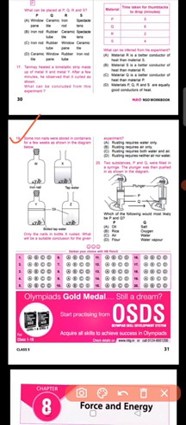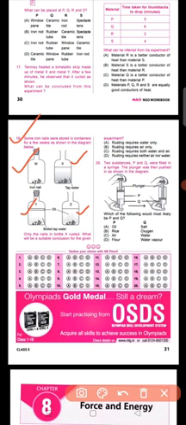Question number 19 says that some iron nails were stored in containers for a few weeks as shown in the diagram below. So you can see here the diagram, some containers are there, W, X, Y and Z. Now only the nails in bottle X rusted. So what will be the suitable conclusion for the given experiment? See, in the W container only iron nails are there. In X container tap water is there. In Y container boiled tap water is there. And in container Z oil is there. Okay, in Y also oil is there.